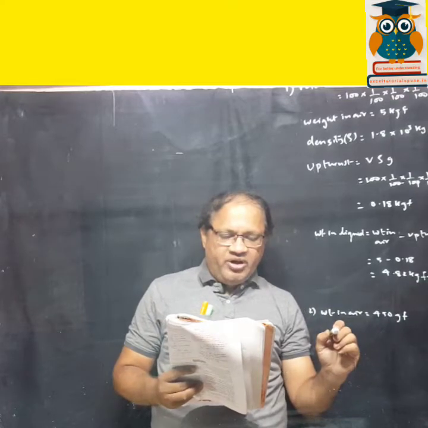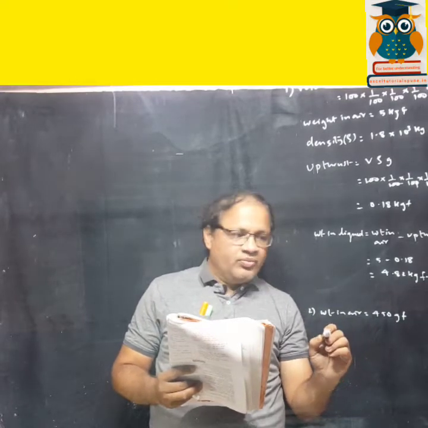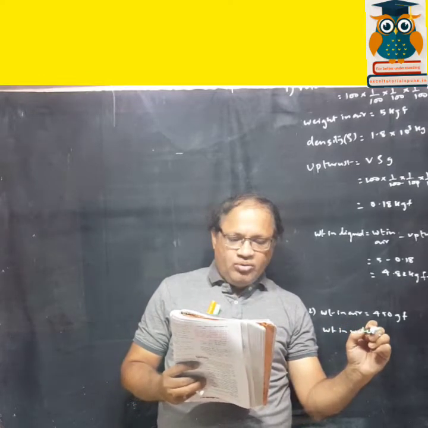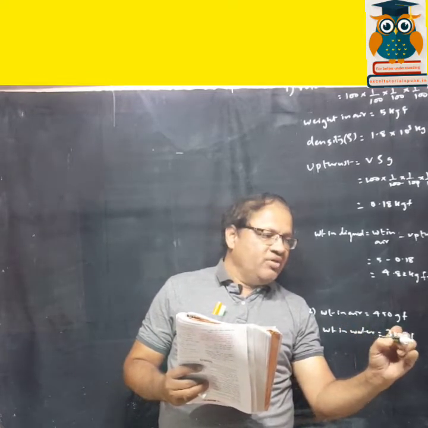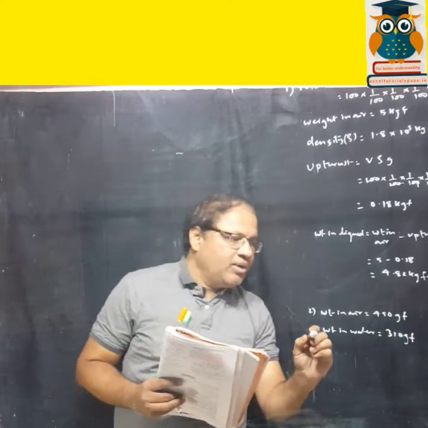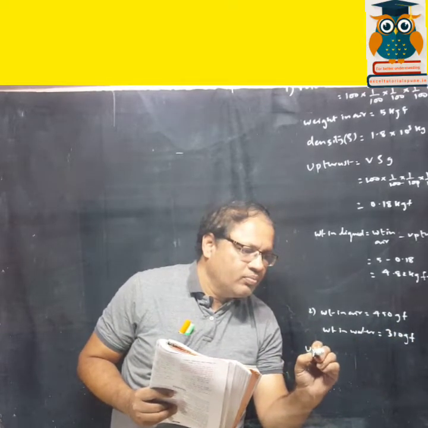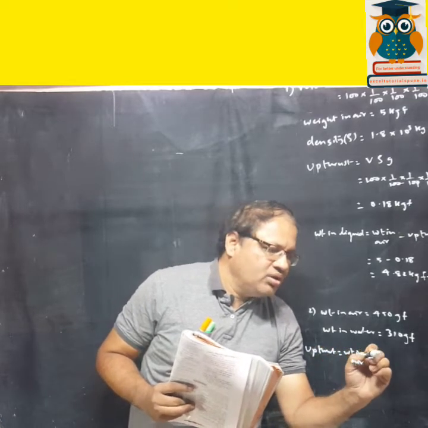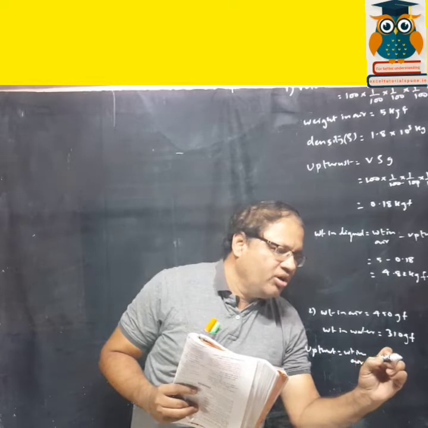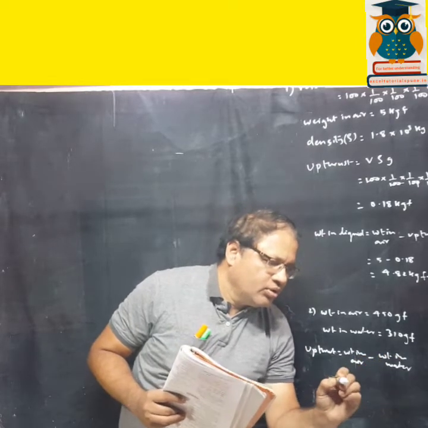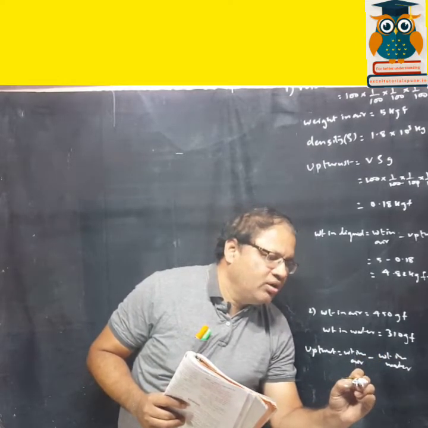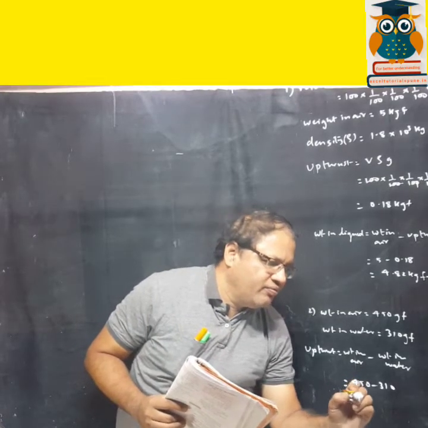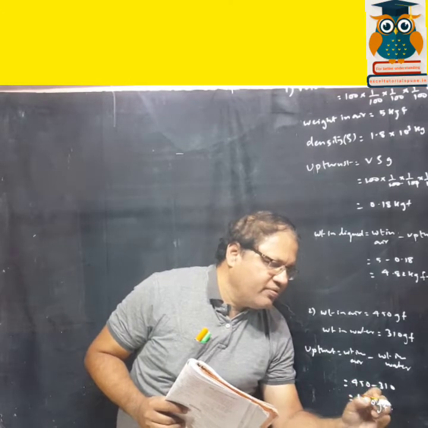Then weight in water is equal to 310 gf. Now upthrust will be what? Weight in air minus weight in water. So now weight in air is 450 minus 310. So it comes to 140 gf.